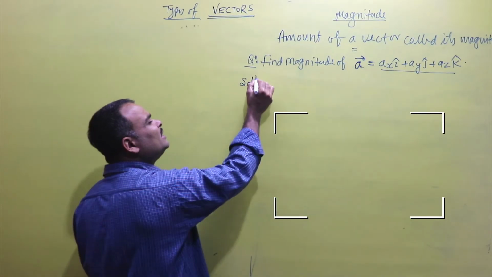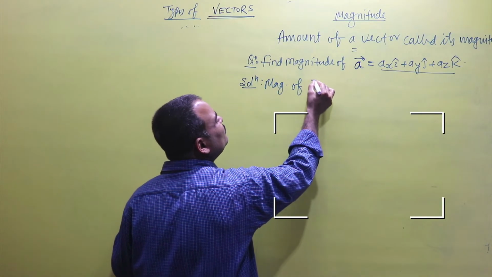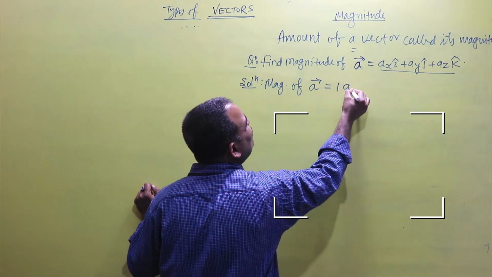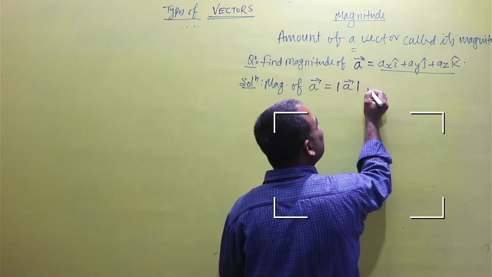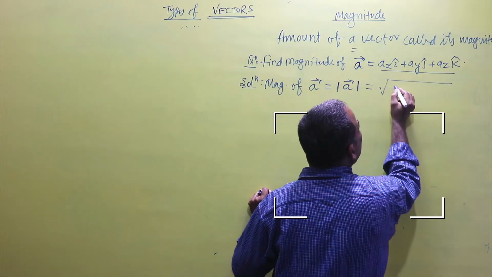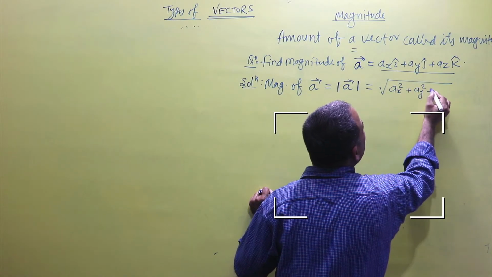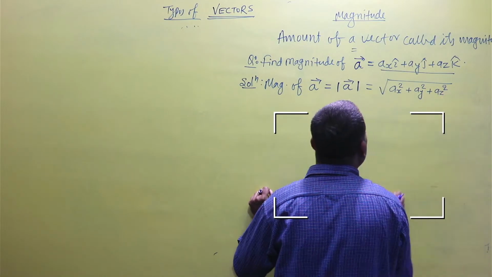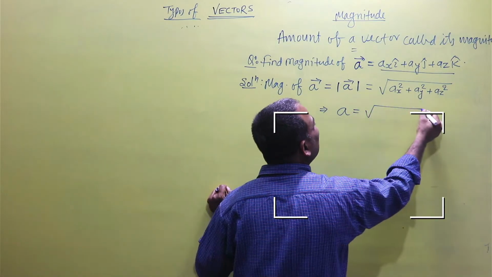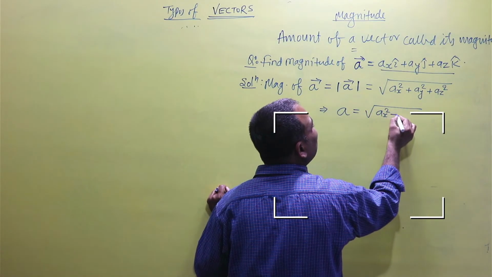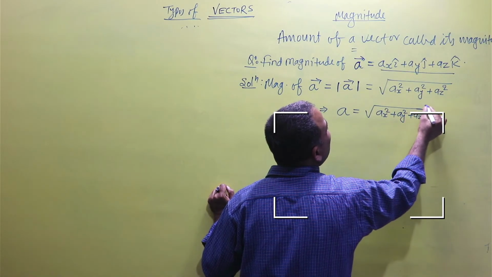Then its solution: the magnitude of vector A is equal to mod A. Mod A means under root AX squared plus AY squared plus AZ squared. It means A is equal to under root AX squared plus AY squared plus AZ squared.